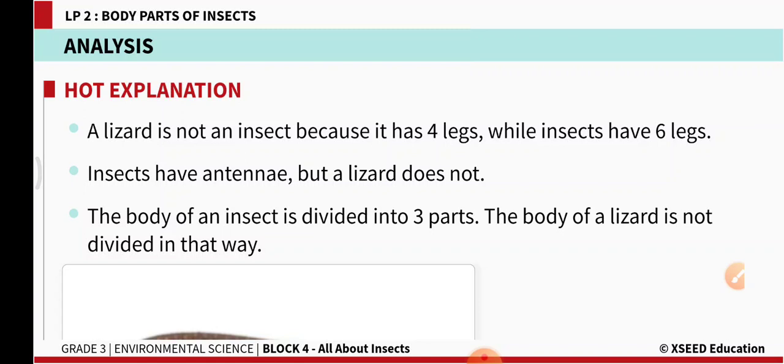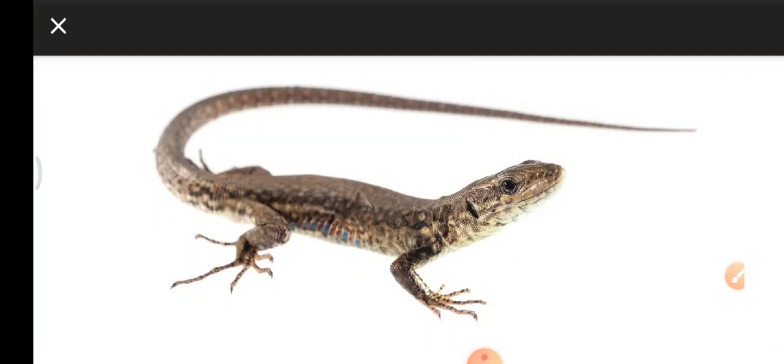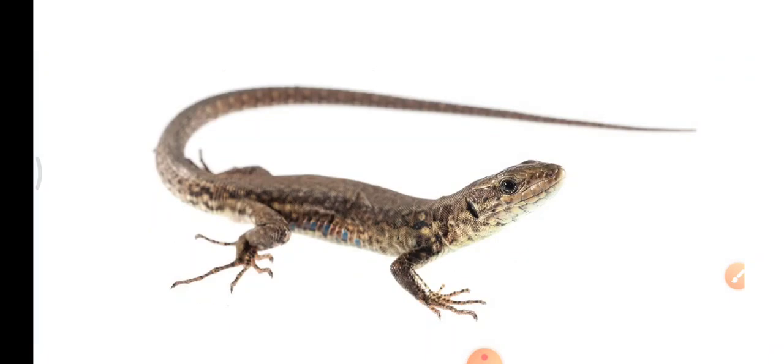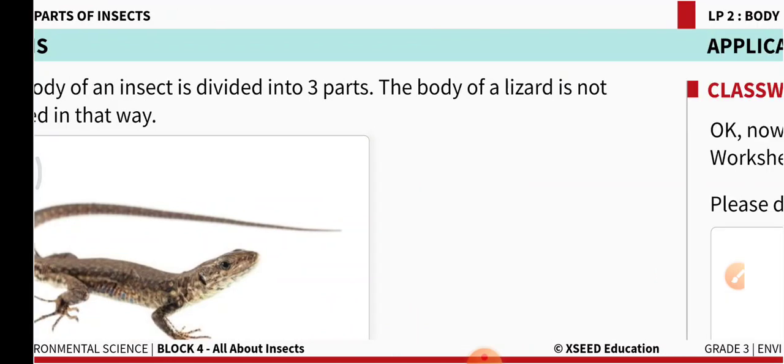Okay, we'll read once again. A lizard is not an insect because it has 4 legs, while insects have 6 legs. Insects have antennae, but lizard does not have. The body part of an insect is divided into 3 parts. The body of the lizard is not divided this way. See, you can look at the lizard picture. Does it have antenna? Does it have 6 legs? Is the body divided into head separately, thorax separately and abdomen? No. So this cannot be called an insect, right?